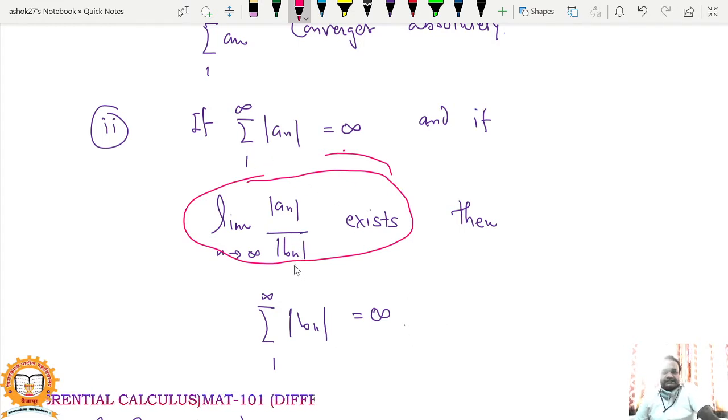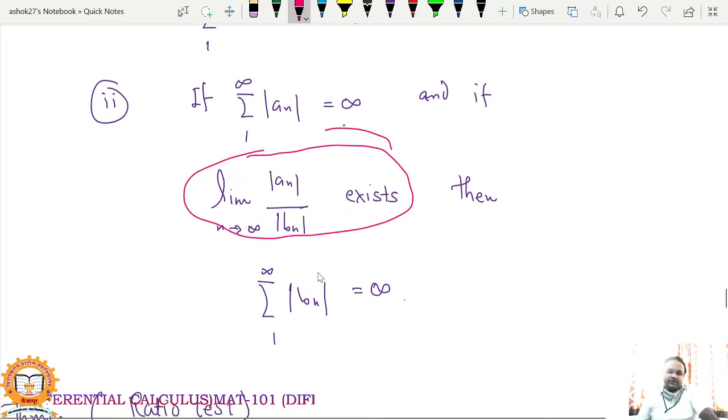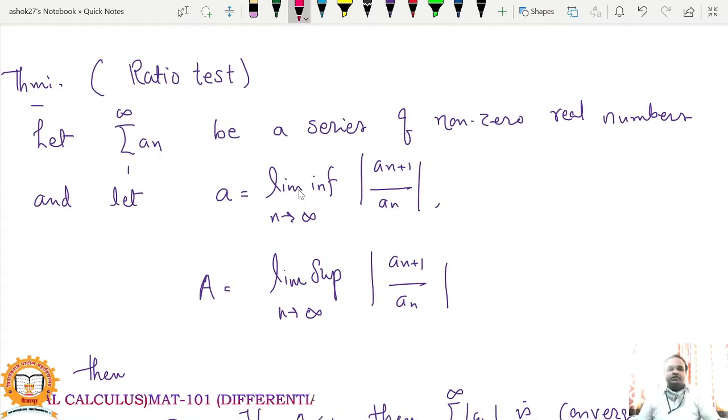And if the second series converges, then the first series also converges. So from the convergence of one series, you get convergence of the second series, or from the divergence of the first series, you get divergence of the second series. This is the limit test.